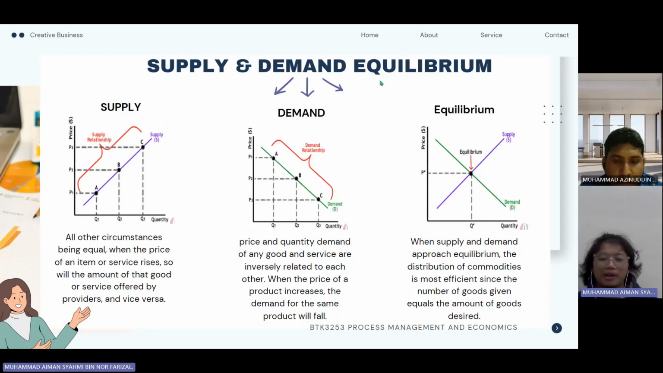As for the equilibrium graph, when supply and demand approach equilibrium, the distribution of commodities is more efficient since the number of goods given equals the amount of goods desired. As you can see, there is an intersection in the graph. So the demand and supply is at the optimum result when there's an intersection in the graph.